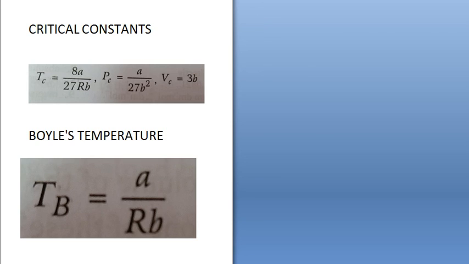The volume which is occupied by 1 mole of gas at critical temperature and critical pressure is called critical volume. Suppose the critical constants of CO2 are: critical temperature is 31.1 degrees Celsius, critical pressure is 73.9 atmosphere, and critical volume is 95.6 centimeter cube per mole.